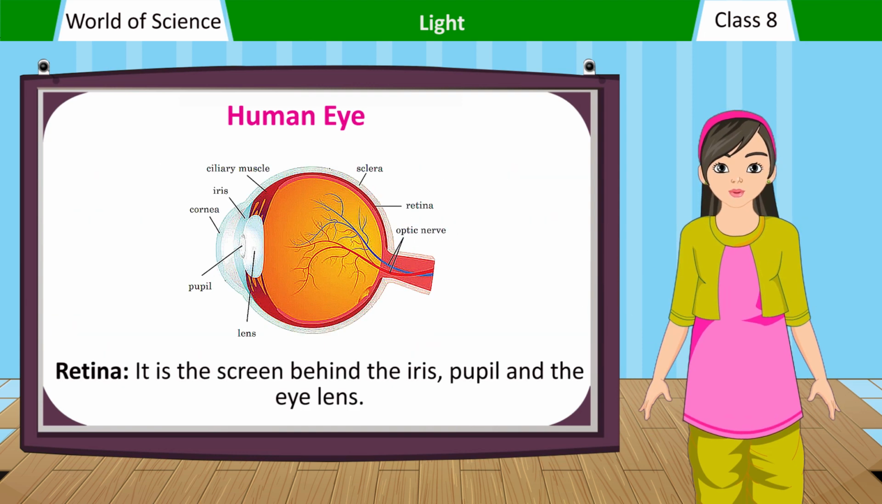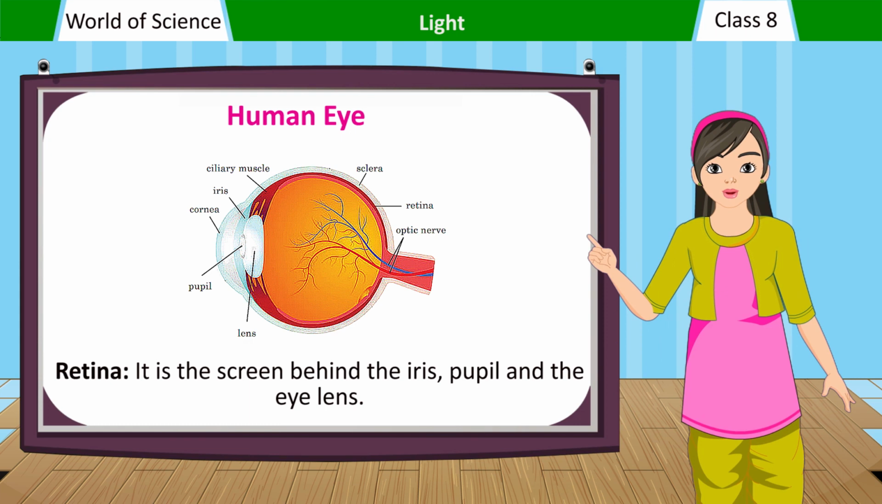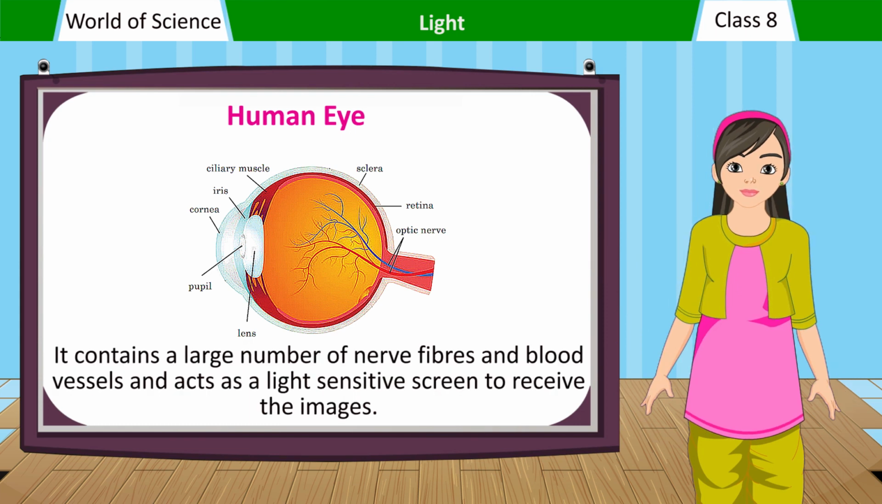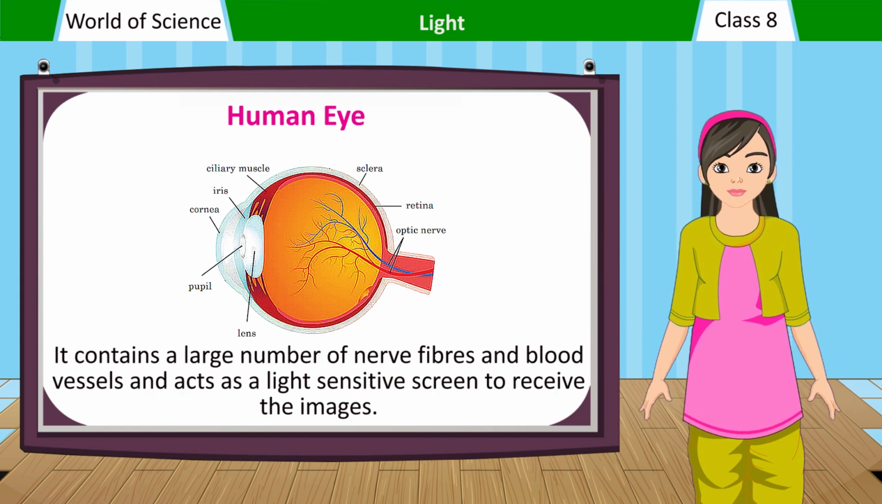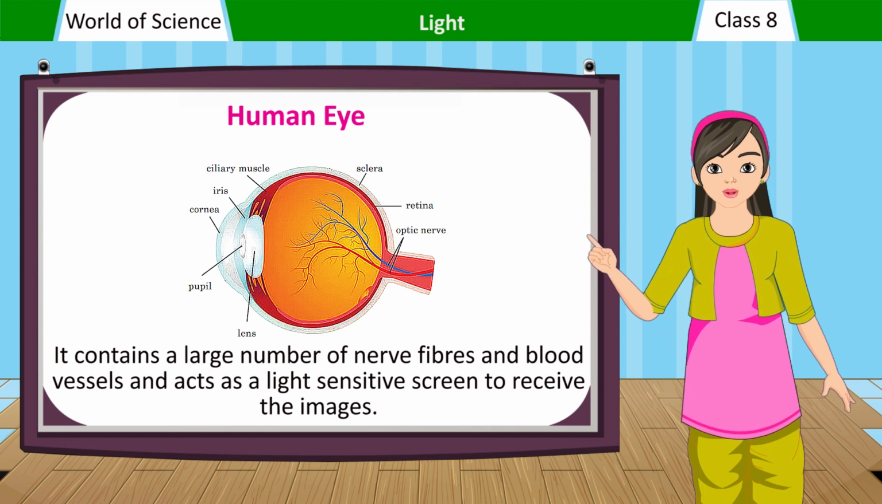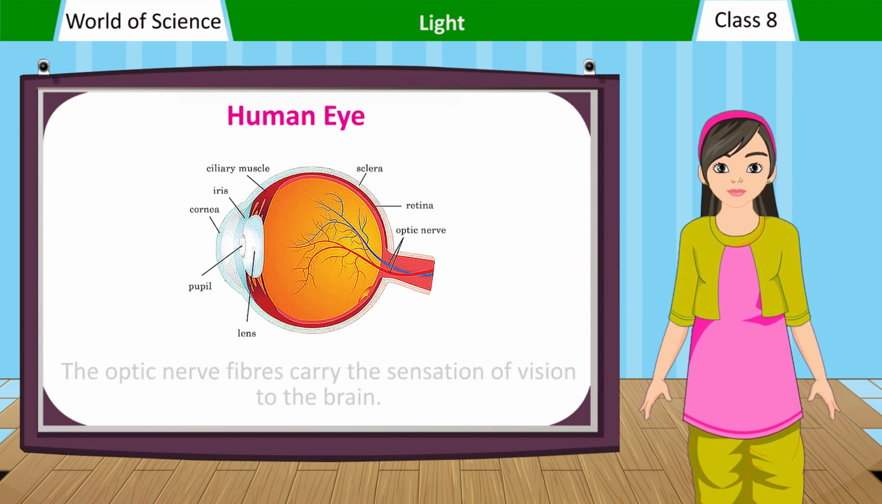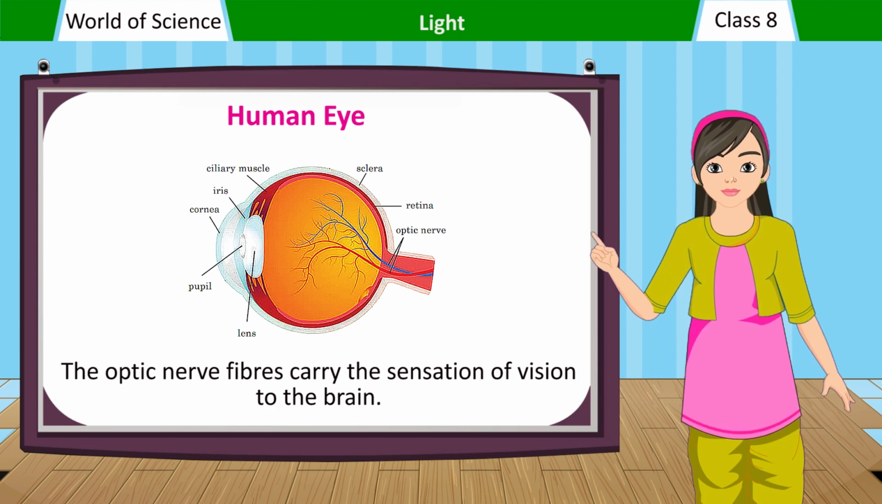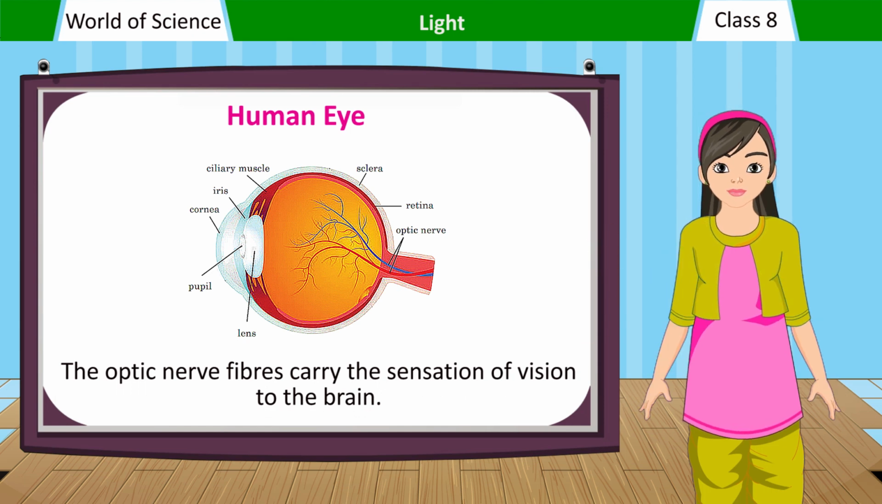Retina: it is the screen behind the iris, pupil and the eye lens. It contains a large number of nerve fibers and blood vessels and acts as a light-sensitive screen to receive the images. The optic nerve fibers carry the sensation of vision to the brain.